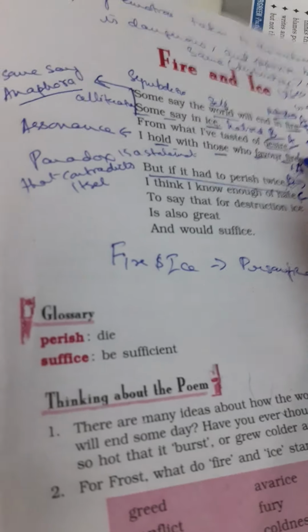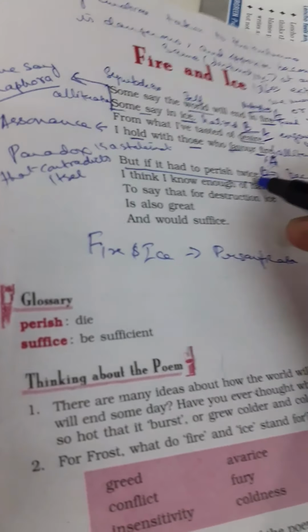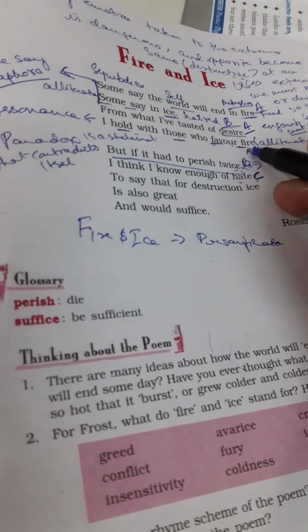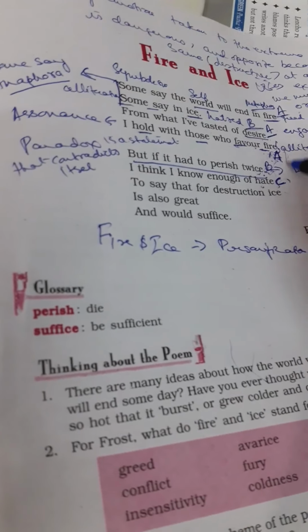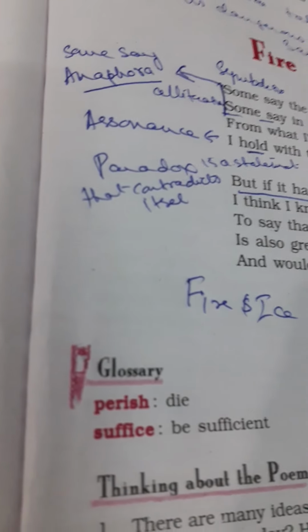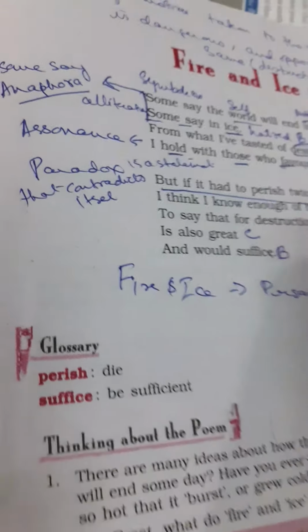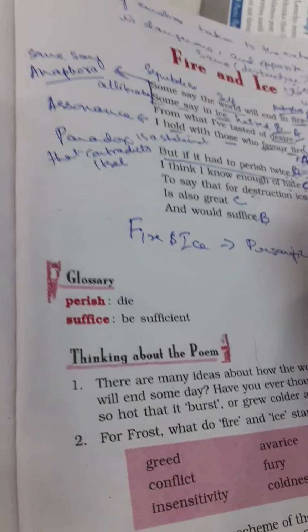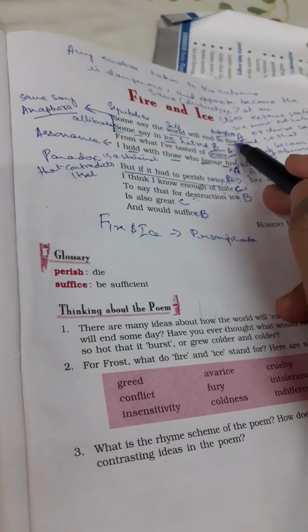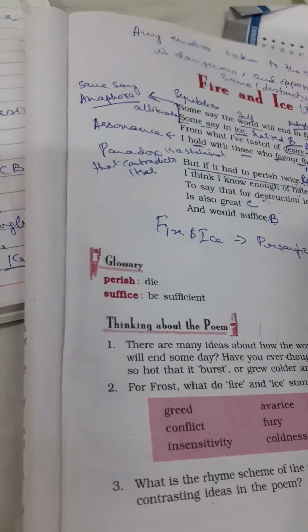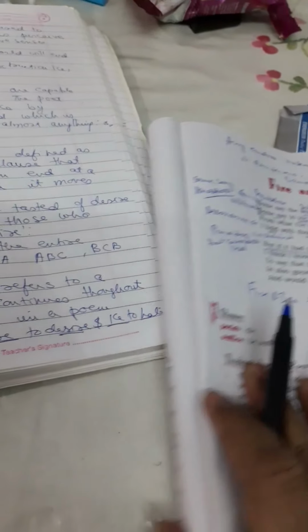So A we put for fire. Then twice is not matching with fire, so we put it B. Hate is not matching with twice, and not matching with fire, so we put it C. So these three lines become A, B, C. Now the next three lines are ice, we put it as B, then great, we put it as C, and then suffice. So this becomes B, C, B. So the first three lines are A, B, A, the second three lines are A, B, C, and the last three lines are B, C, B. And this is what your rhyme scheme is.